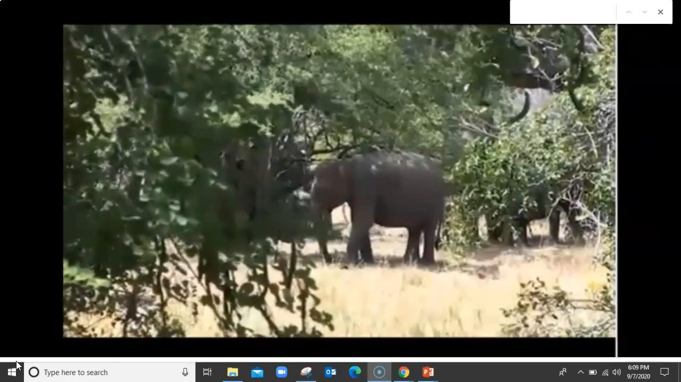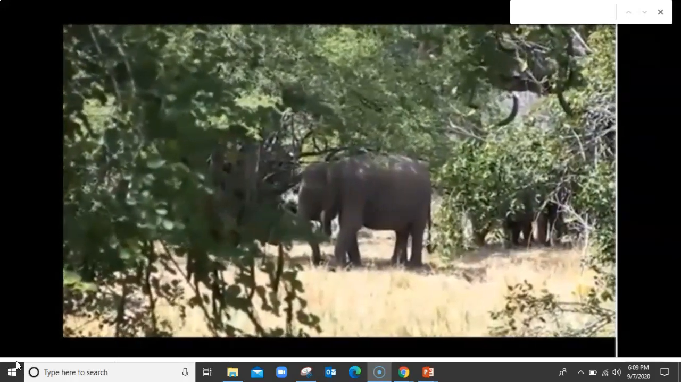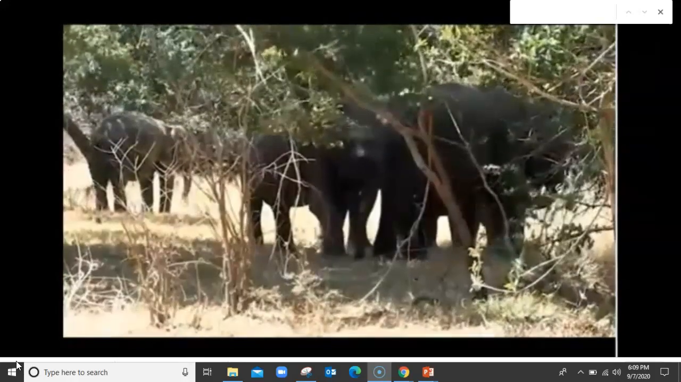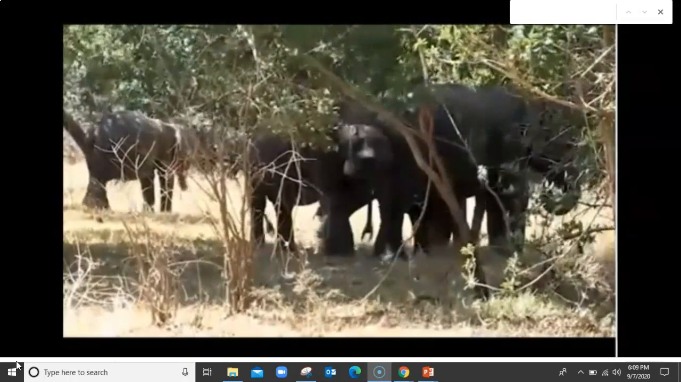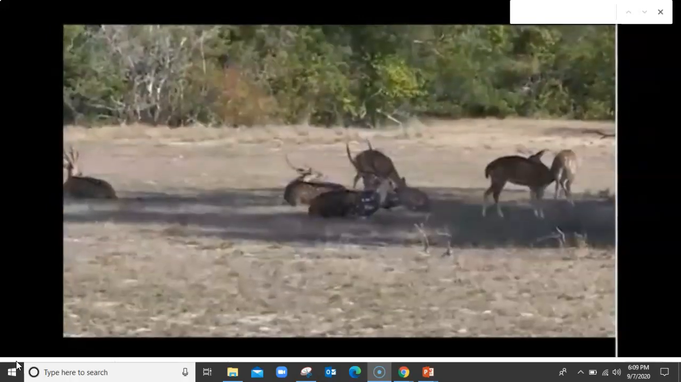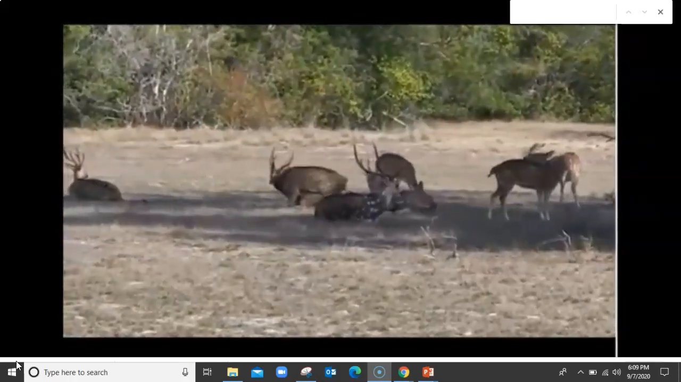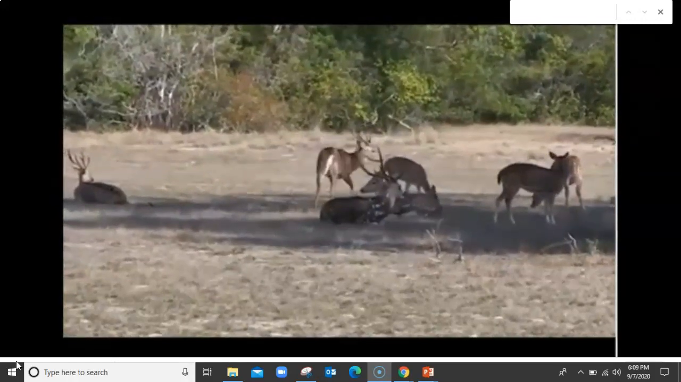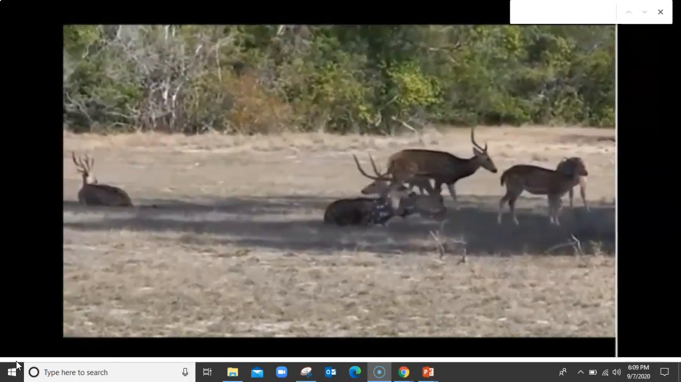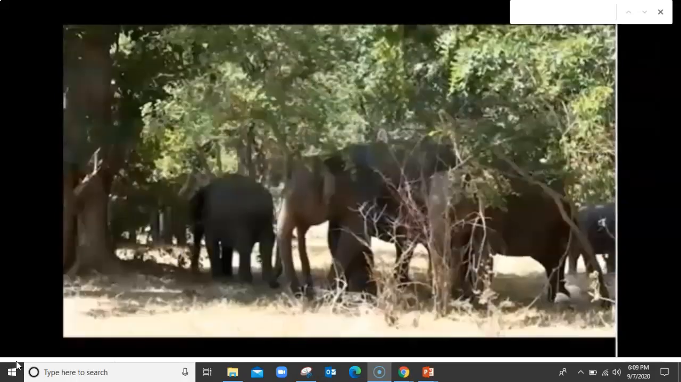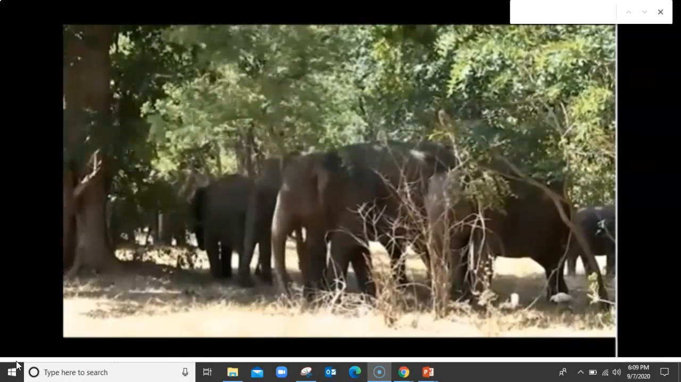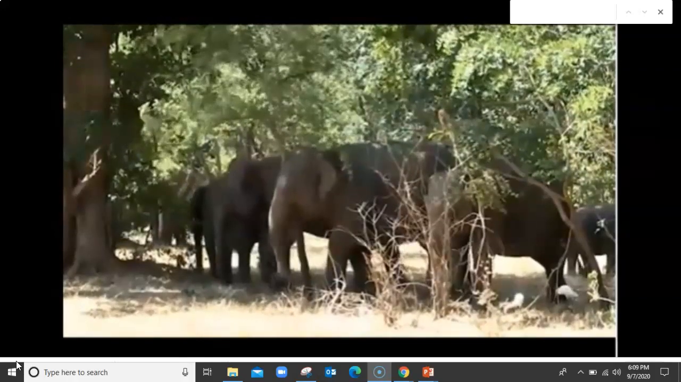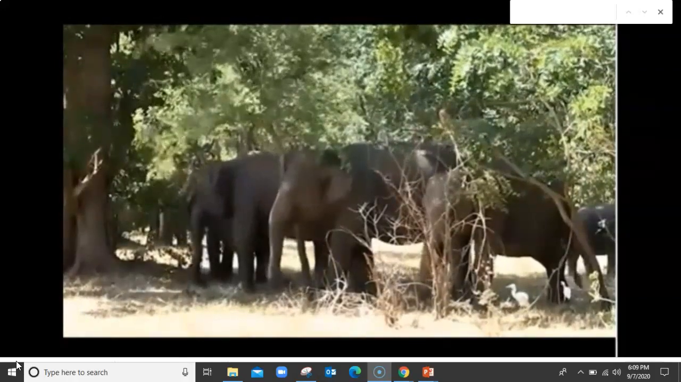Trees provide cool shade for elephants so they don't overheat in the tropical sun. But they're not the only animals who enjoy a bit of shade. Trees also provide a nice way to scratch those hard-to-reach itches. Ah, that feels good.